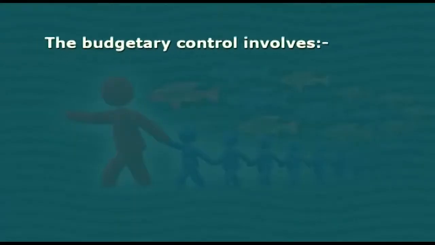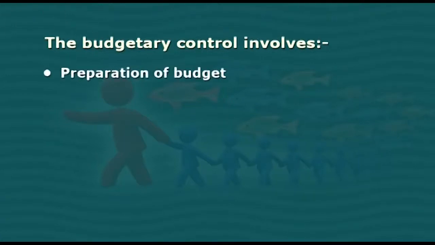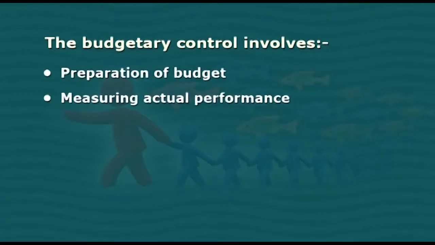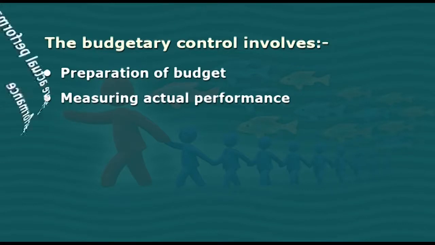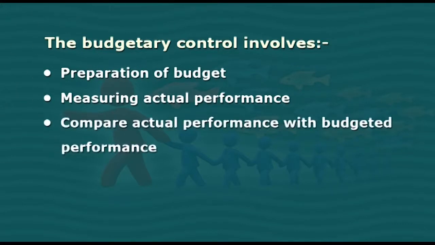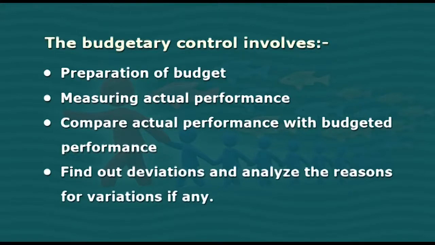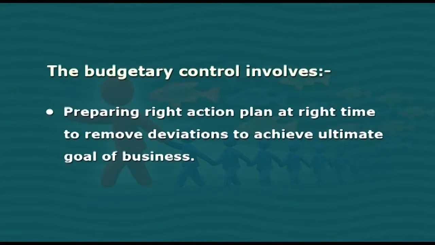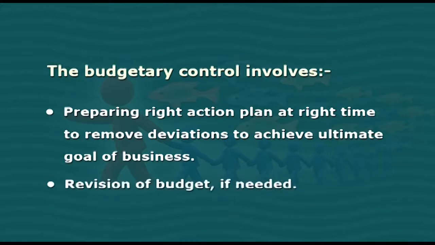Budgetary control involves preparation of budget, measuring actual performance, comparing actual performance with budgeted performance, finding out deviations and analyzing the reasons for variations if any, preparing the right action plan at the right time to remove deviations to achieve the ultimate goal of business, and revision of budget if needed.